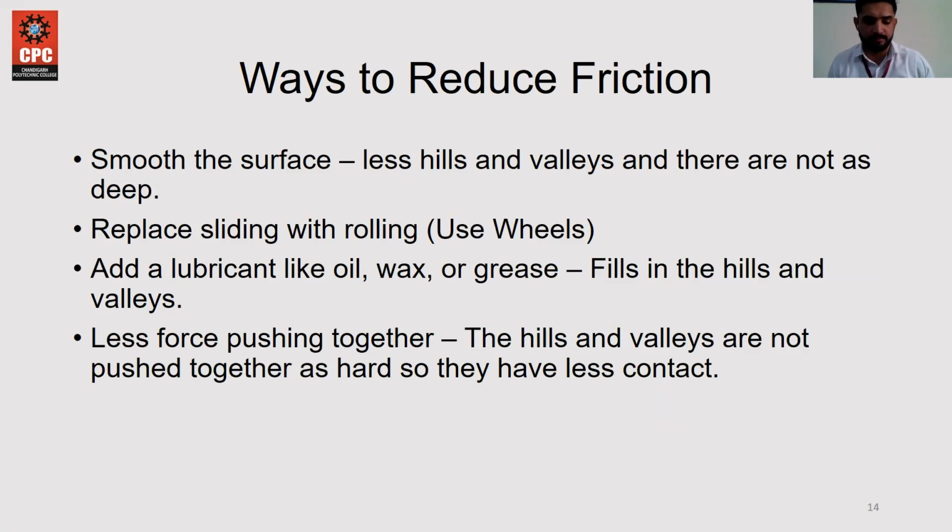How to reduce the friction? Friction can be reduced only if the surface is very smooth. So these are 3-4 ways by which you can easily reduce the friction. The first is to smooth the surface. Fewer irregularities help to reduce the friction. If there are no irregularities in the surface, friction will not occur, and the object can easily slide over the thing. So a smoother surface helps to reduce the friction.